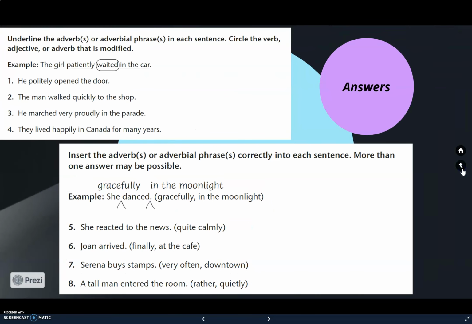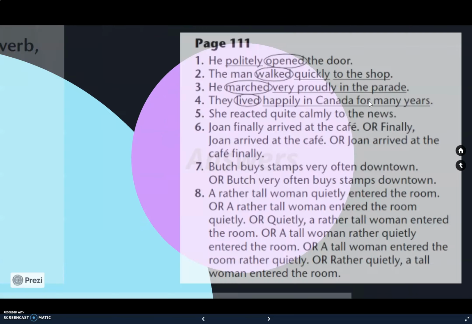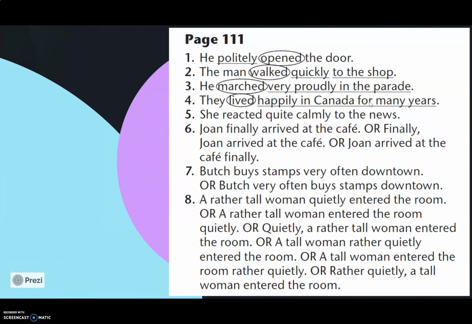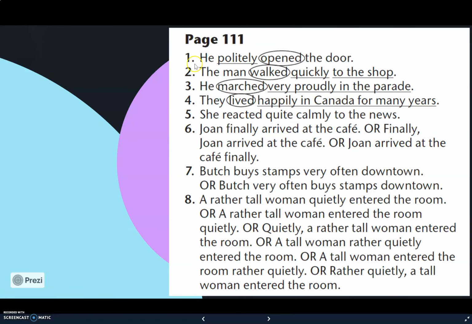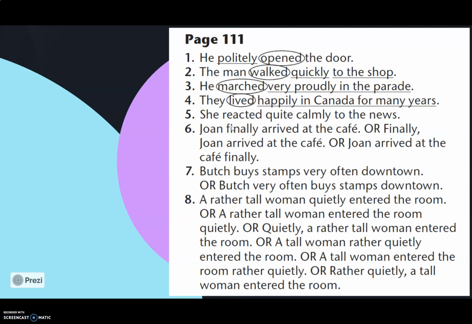Last thing, students, I'm going to show you the model answers. Here you can see that. The model answers for number 1 and number 2 until 8. And look, here we have different options to put the adverb. And this is very important in grammar and writing.